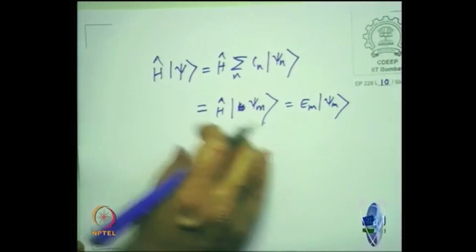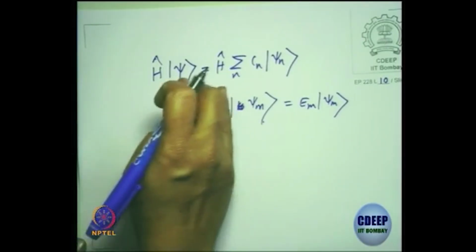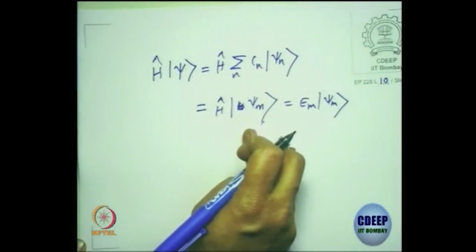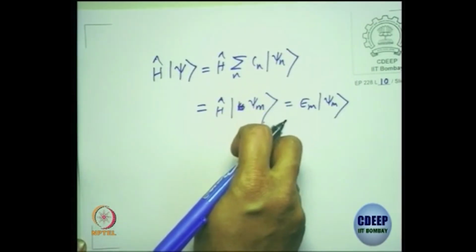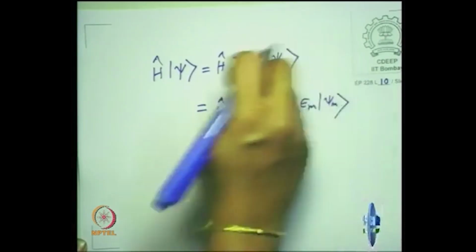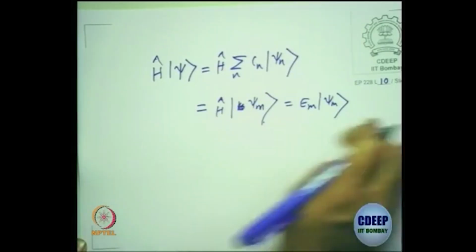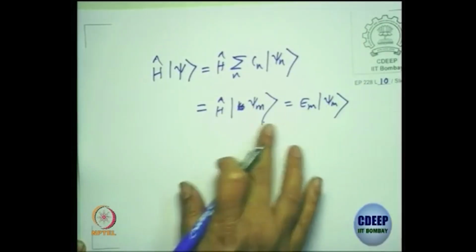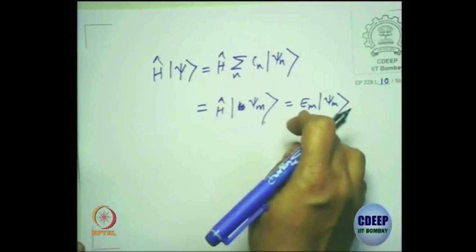An observer who is trying to measure in an arbitrary state will see that the state psi collapses to some stationary state. Which stationary state, he doesn't know when he is doing the measurement. It's not a specific m, but one of the set. After that, it will remain in that state throughout. It will remain as psi m. Again, if he does the measurement on it, he will not get a new energy.